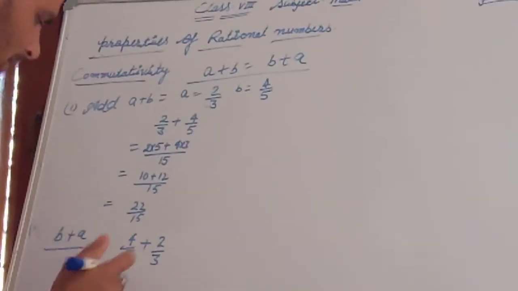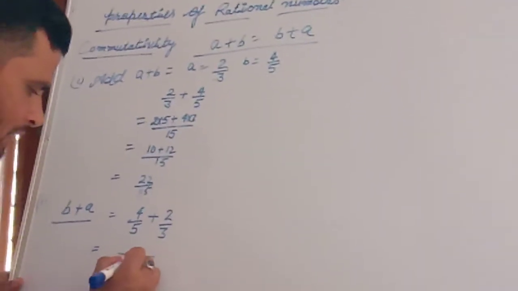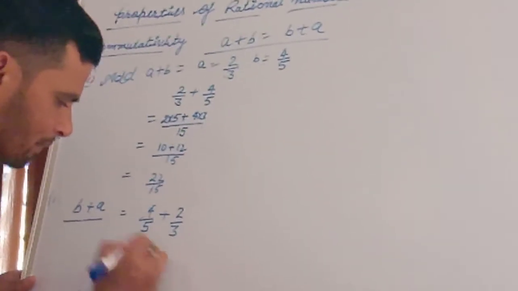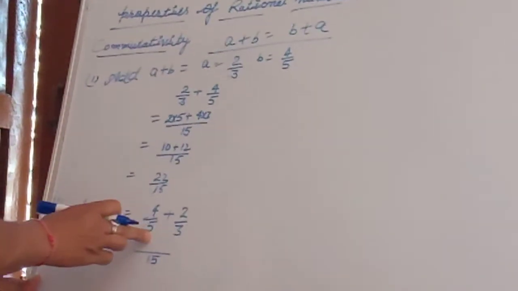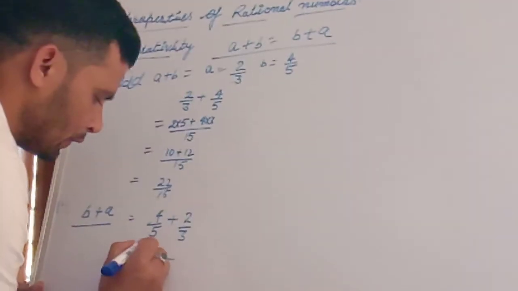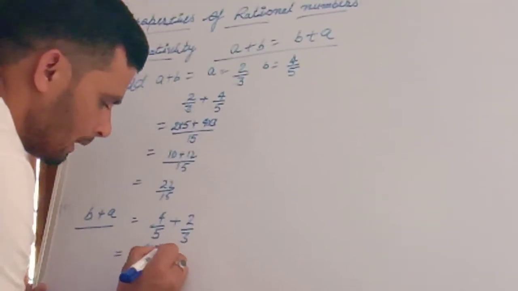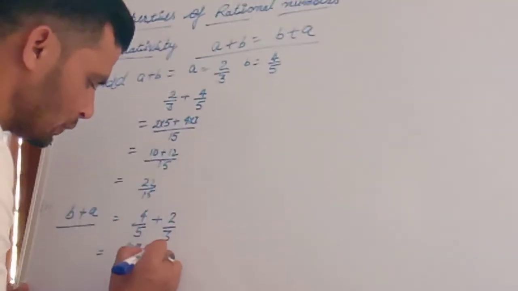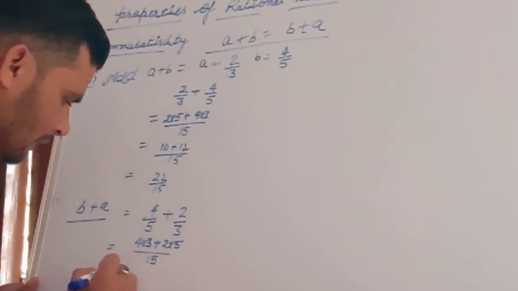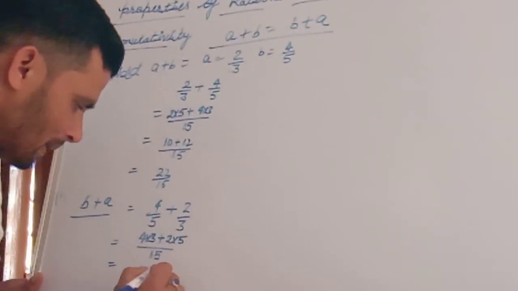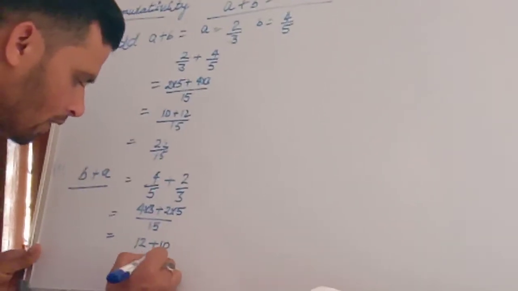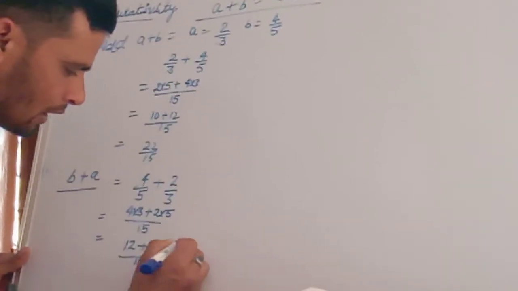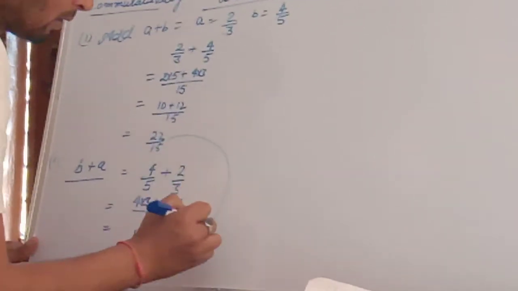The denominators are not the same, so take the LCM, 3 and 5, 15, and 15 divided by 5 is 3 times, so 4 into 3, plus 15 divided by 3 is 5 times, so 2 into 5. Then look here, 3 4 are 12 plus 5 2 are 10 upon 15, and this is 22 upon 15. And look here, this and this, both are the same.